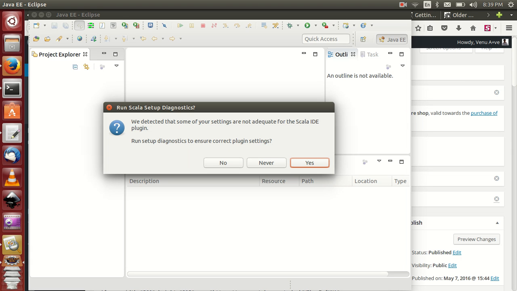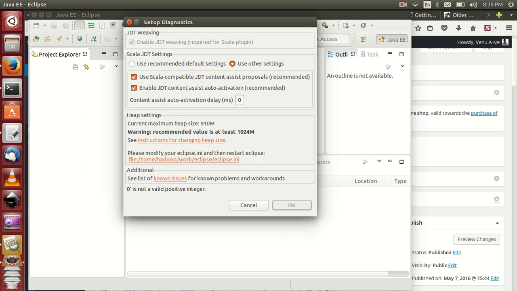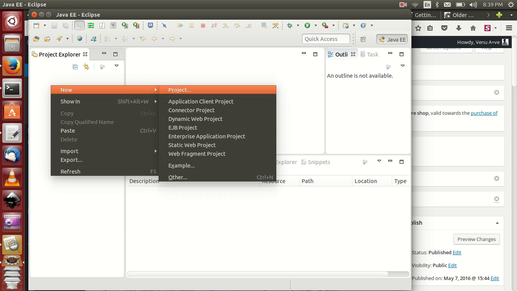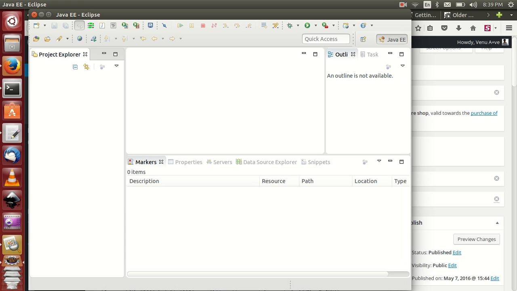Basically, we detected more settings about the Scala IDE plugin. That's why simply click yes and use recommended. Click, that's it. Automatically it will take care of it. Okay, and after this, Scala is successfully installed in this Eclipse.